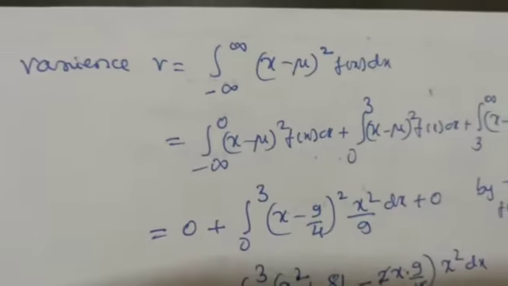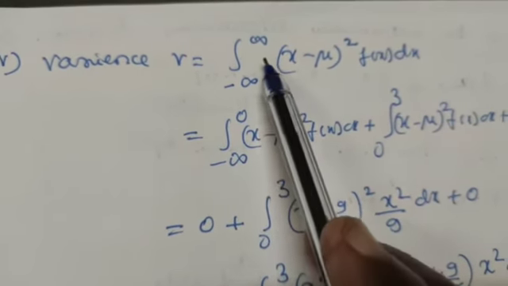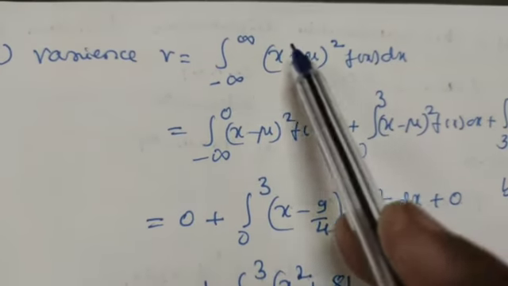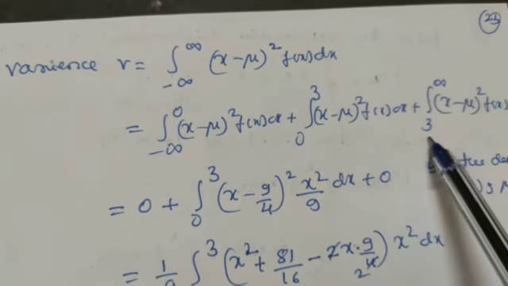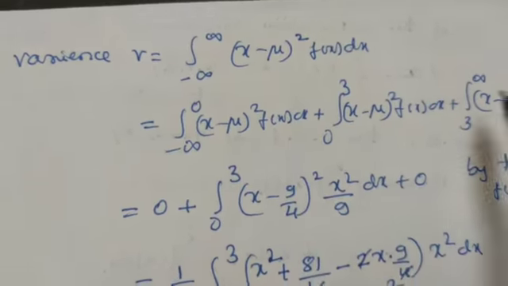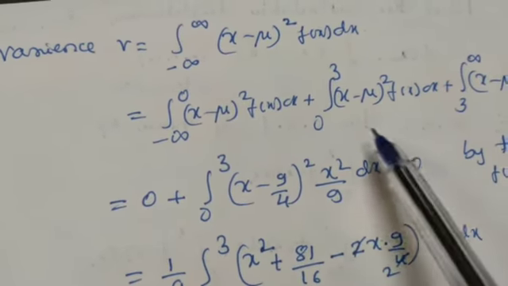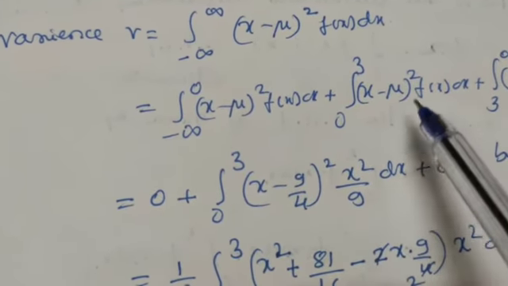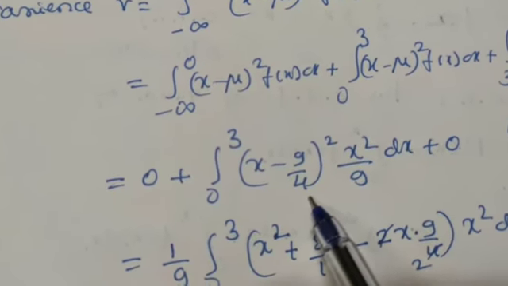And the last one is the variance. V is equal to integration from minus infinity to plus infinity x minus mu whole square f of x dx. Again we divide this interval into minus infinity to 0, 0 to 3, 3 to infinity. Again in the first and last intervals f of x is 0, so only in the interval 0 to 3 the function is defined. Its value is x square by 9, and substitute the value of mu also. We obtained mu as 9 by 4.